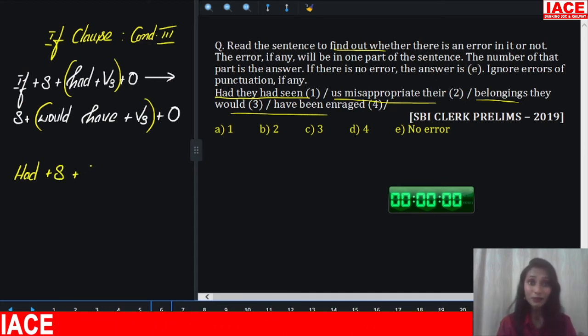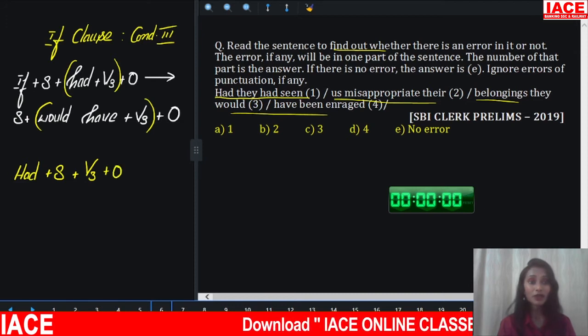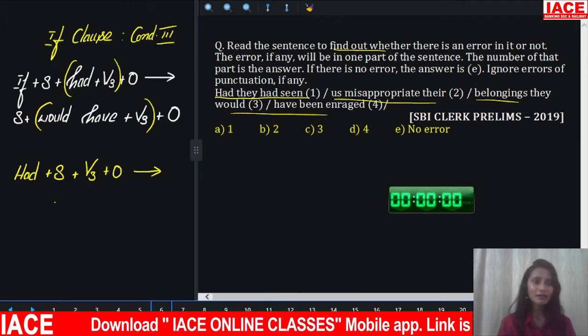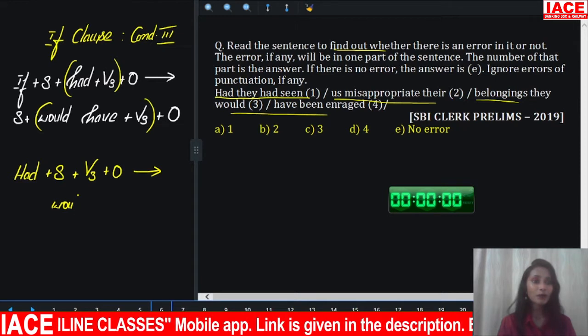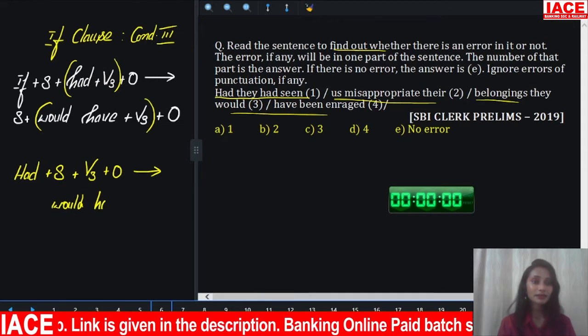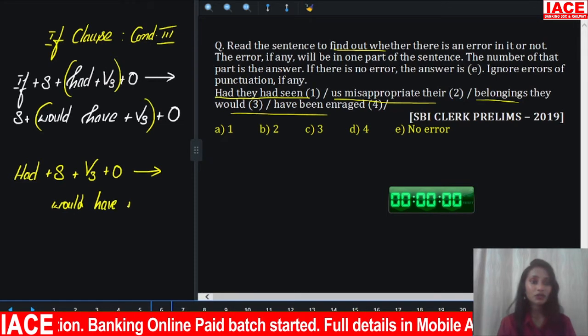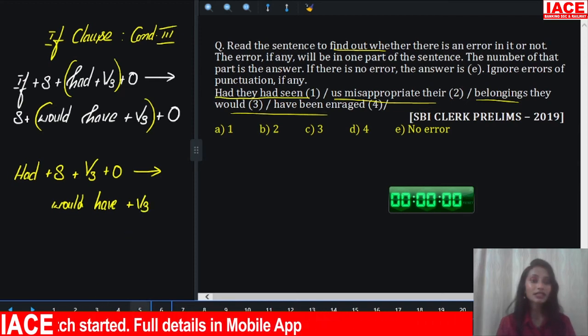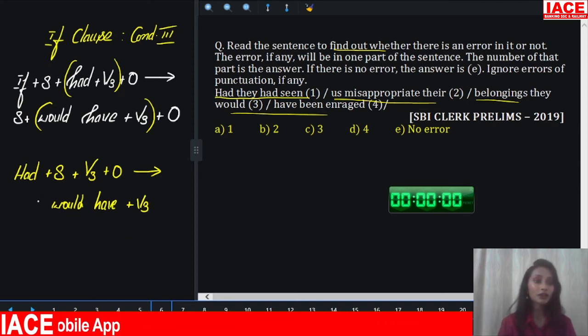Had already brought forward before subject. So here main verb comes, that is V3 plus object followed by the same thing, would have plus V3. Of course, subject, verb, object, those are common here.